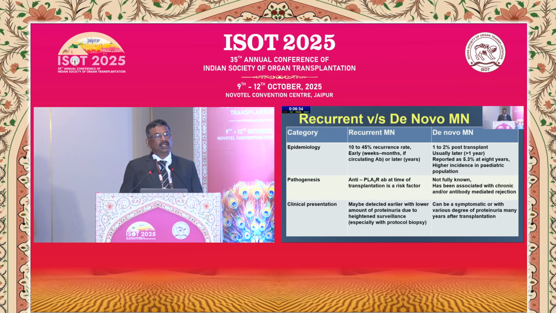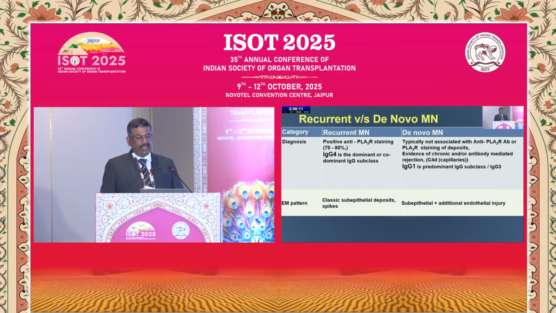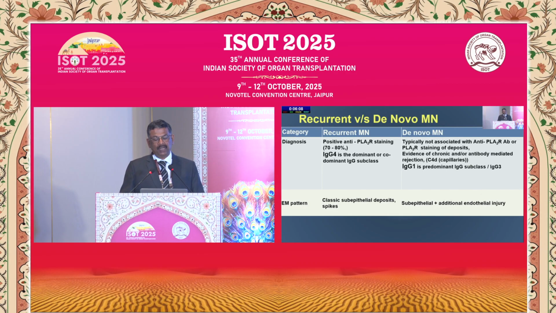The pathogenesis of recurrent is anti-PLAR antigen, which, if present at the time of transplant, is a major risk factor. Whereas in de novo, it is not fully known, but it is associated with antibody-mediated rejection. Patients with recurrent present with a lower amount of proteinuria, subnephrotic to nephrotic range, whereas de novo are asymptomatic and only 33% had subnephrotic proteinuria. On diagnosis, there is positive antigen staining of PLAR in recurrent with IgG4 as the dominant subclass. In de novo, it is not associated with PLAR, and there is evidence of chronic antibody-mediated rejection with IgG1 as the predominant IgG subclass. And you may find IgG3 also.